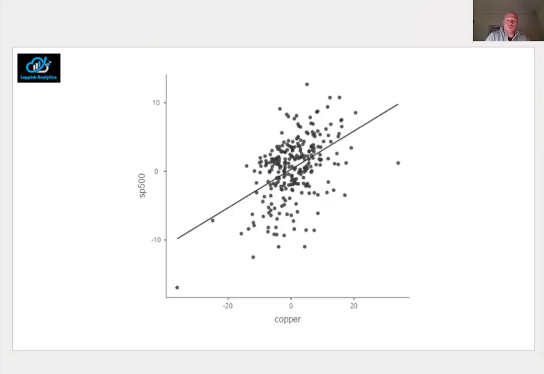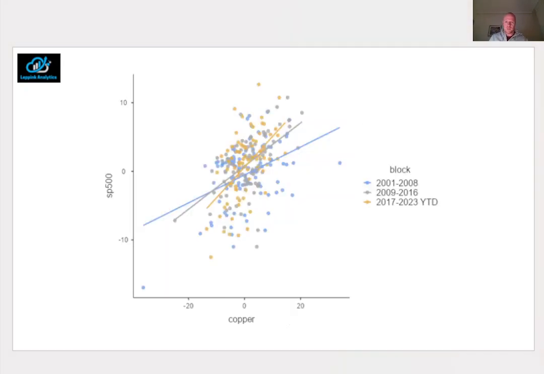In this scatter plot, we see what that lag zero correlation of about 0.47 looks like, a decent positive correlation. And even when we split the data into 3 time blocks, or 3 blocks of different periods of years, we see a consistent positive relation between these two subjects at lag 0.